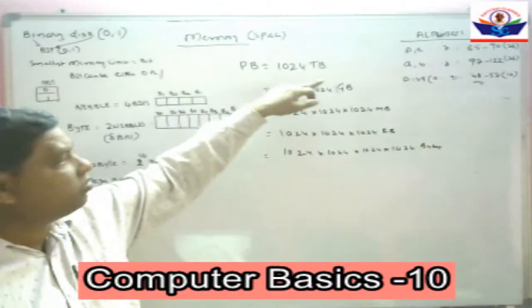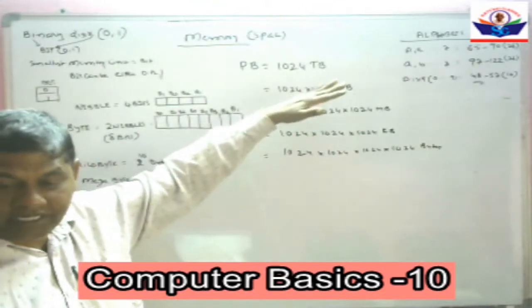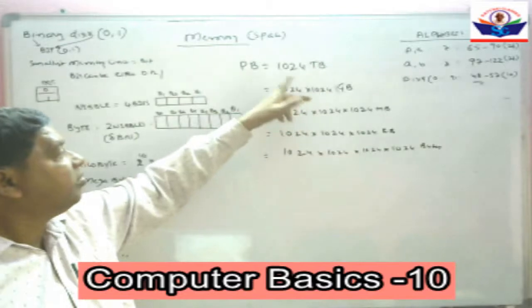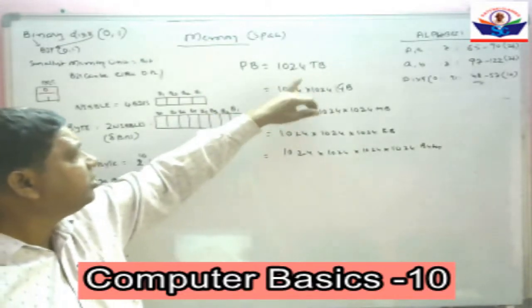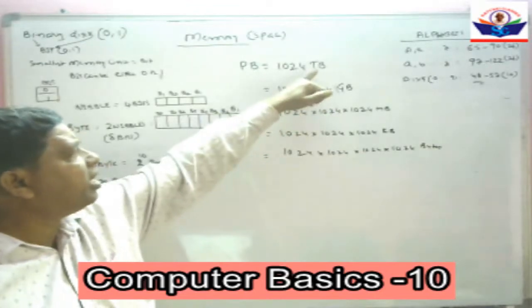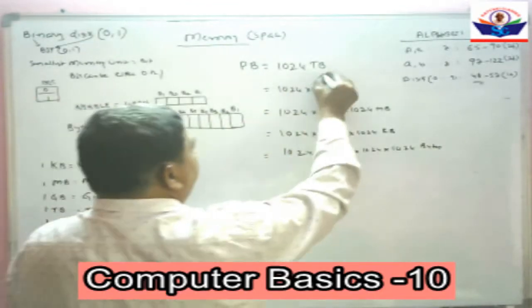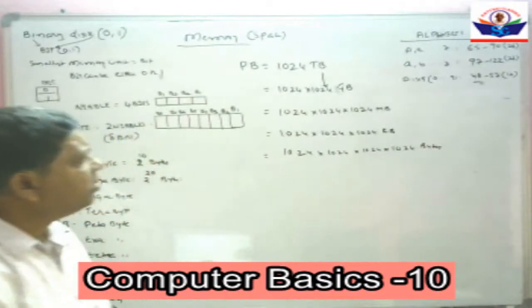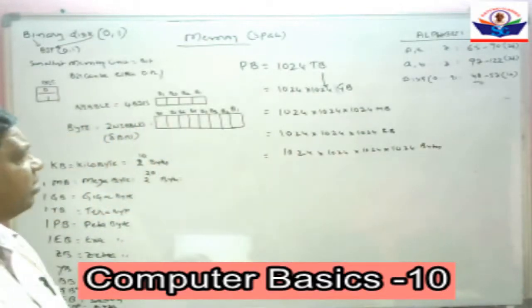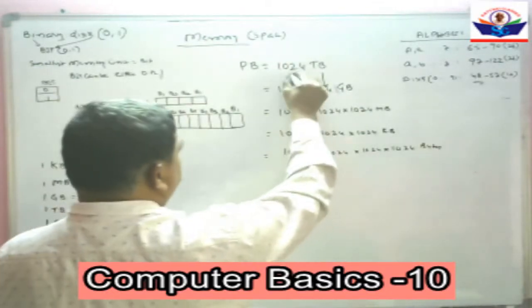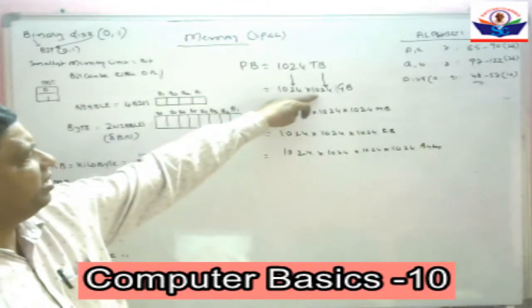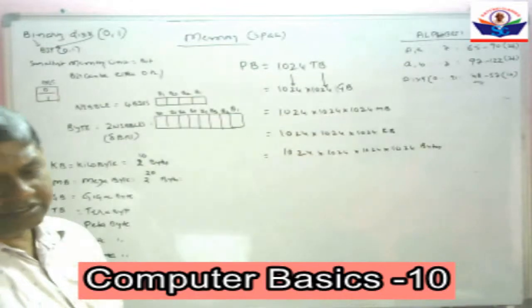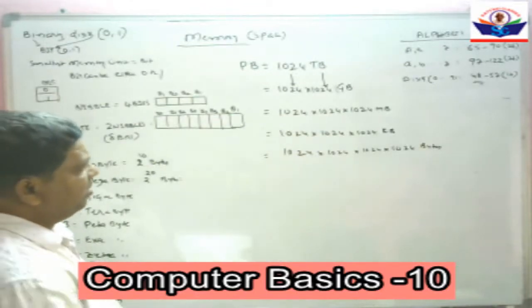1 petabyte is equal to 1024 terabytes. Again, 1 terabyte is equal to 1024 gigabytes. So, in place of TB, I have written 1024 GB.